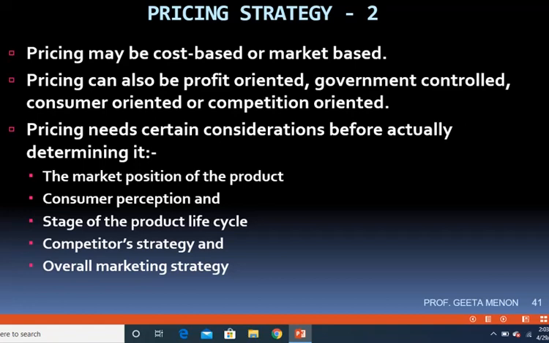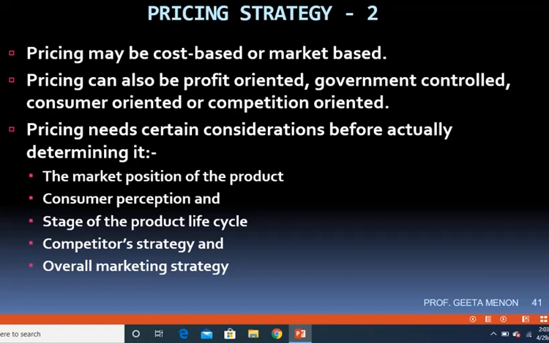Pricing can be profit oriented, government controlled, consumer oriented, or competition oriented. About consumer oriented and competition oriented, I just mentioned that in the earlier point. And it can also be profit oriented, where the company is only interested in making profits. It can be government controlled. For certain products, the government controls the price, so you cannot price your goods beyond what is regulated by the government. Or you can think from the consumer's point of view, their perception of value of your product, and based upon that you can price the product.